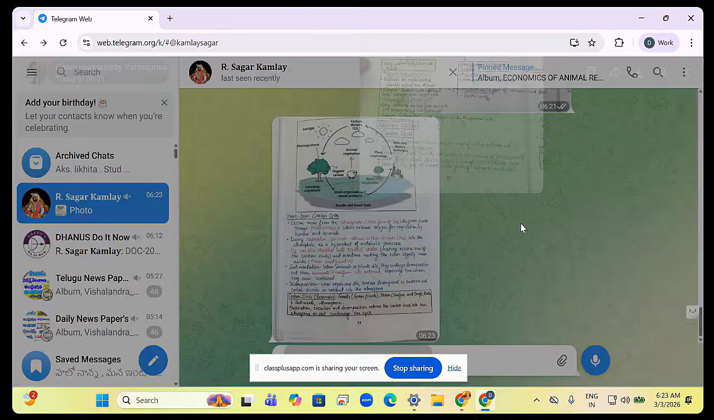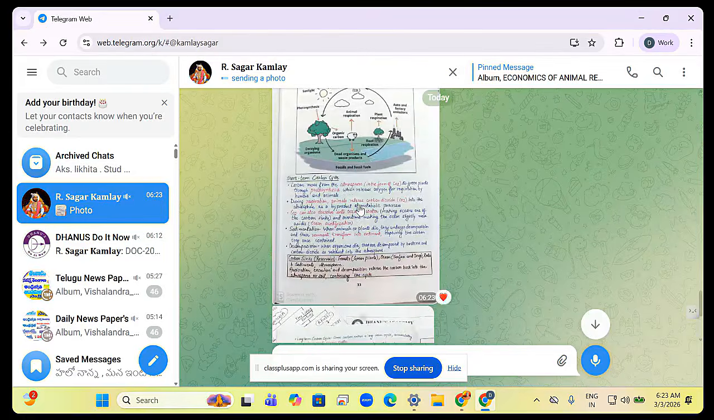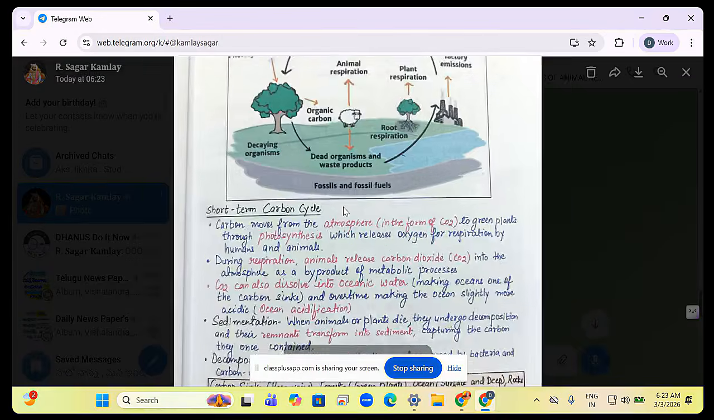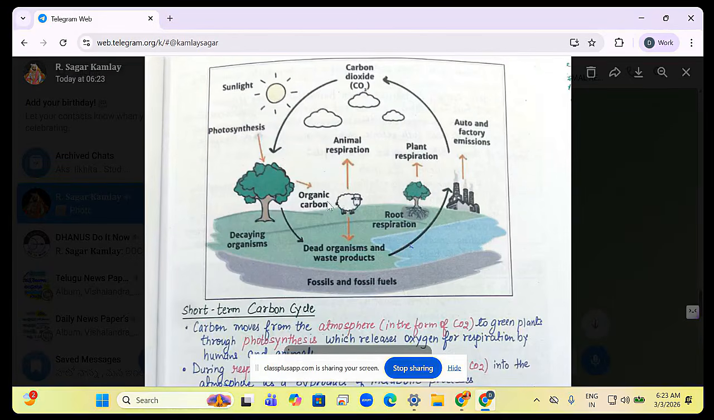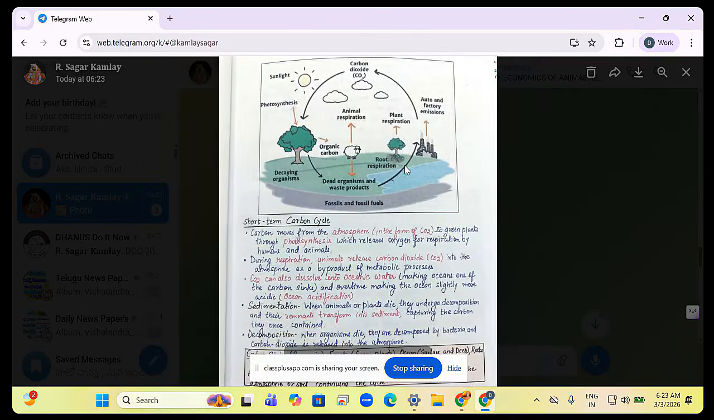So this is important. Questions ekkada adugutaro chustam. One is carbon cycle. Sunlight, photosynthesis. Through photosynthesis, oxygen will be released like this. Then dead and organic waste products. Carbon dioxide is consumed by plants, and once they are dead, carbon will evolve over a period of time and carbon dioxide will be maintained like this. So this is the carbon cycle. Carbon is a gaseous cycle.